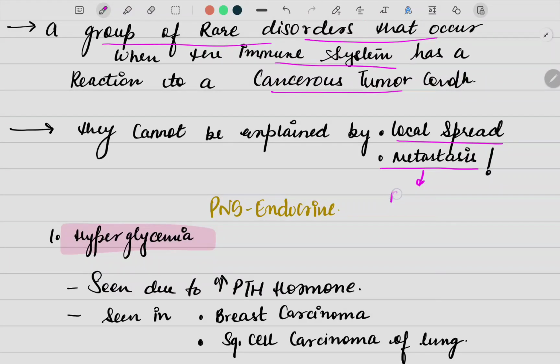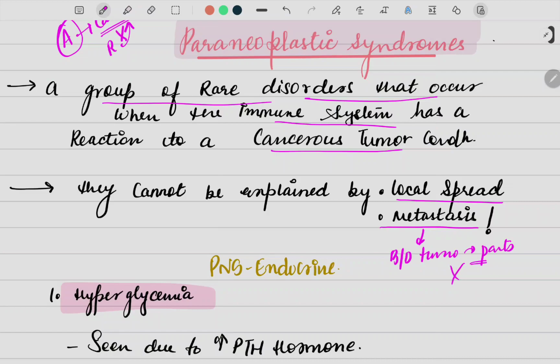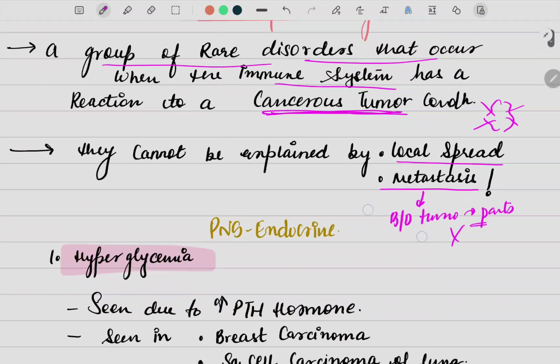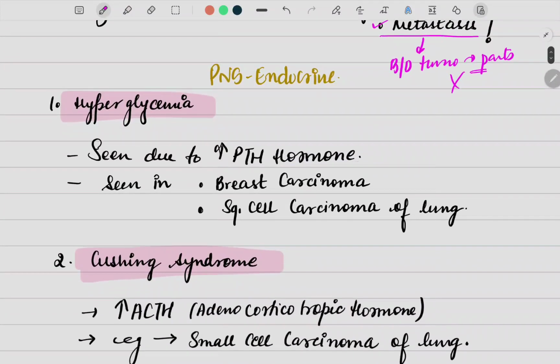Remember, what is metastasis? This is breakdown of the tumor and then the tumor travels to various other parts of the body. That is what metastasis is. Here these diseases are not caused because the existing tumor got broken down and then caused this syndrome. No, they are just simple rare disorders which can occur in the body if the body is having any cancerous tumor present in it. It's basically an immune system reaction, so it cannot be explained by a local spread or a metastasis.